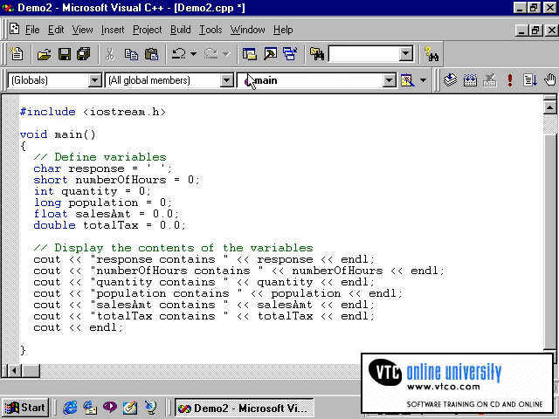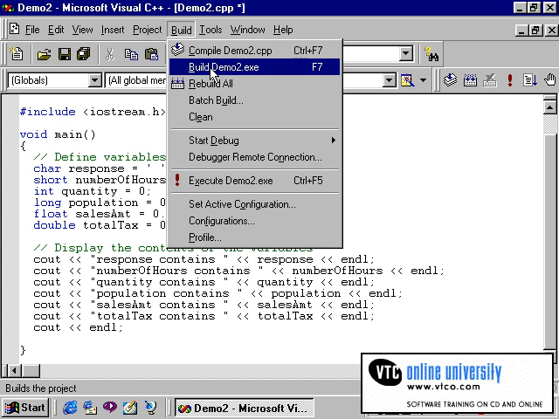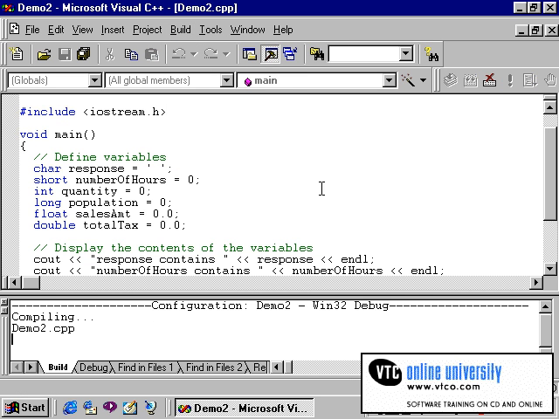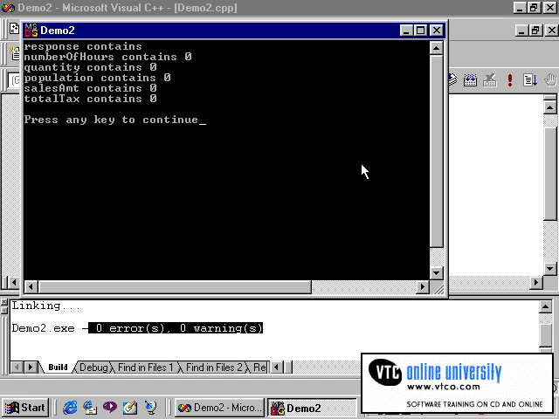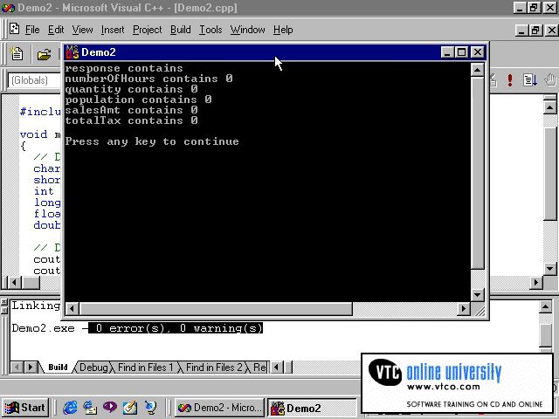Now let's recompile our program to see what change this will cause. As you can see, I now receive 0 errors and 0 warnings. We'll now run the program, and we can see that the program now shows what each variable contains. Response contains nothing, and each of the variables shows a null value or a value of 0.